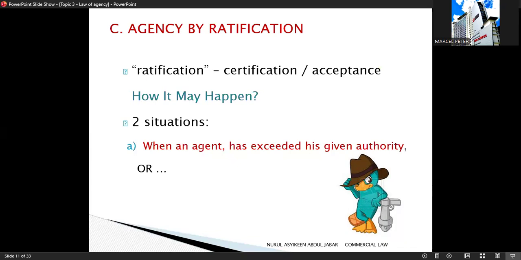So how can a ratification happen? There are two main situations. First, when an agent exceeds his given authority. The agent does more than what he was allowed to do, but later the principal agrees to accept the act.